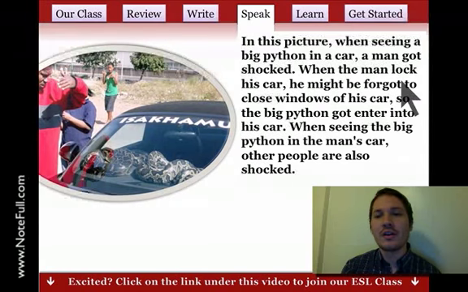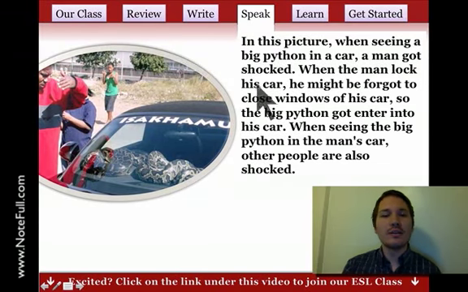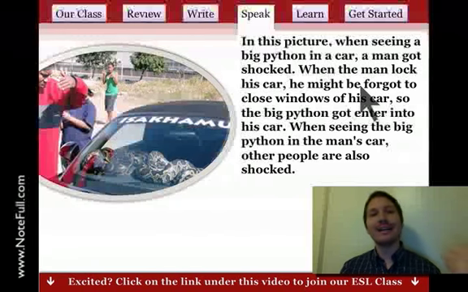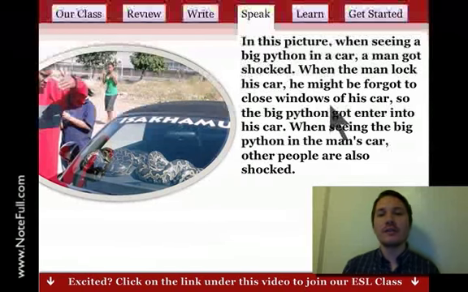When the man locked his car, this one should be locked with ed because it's past. This is a great time clause, right? We need a pause here. He might, now might be, should be past. So we say might have forgotten to close windows of his car. So we say close the windows because it's one specific group of his car.